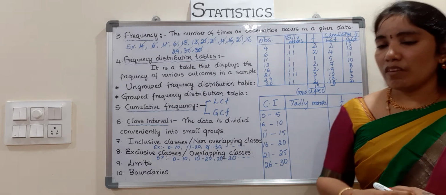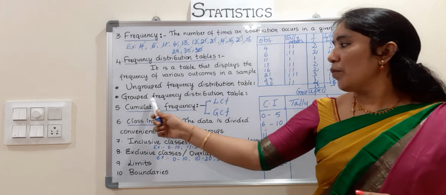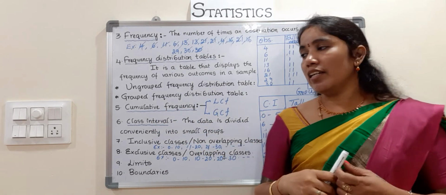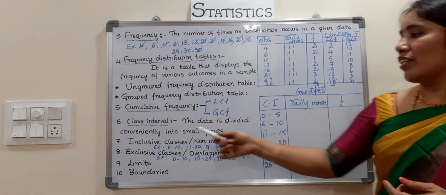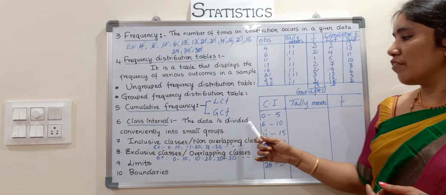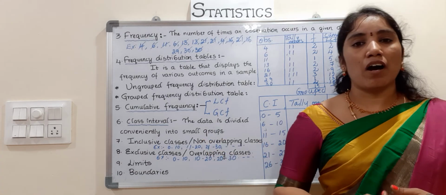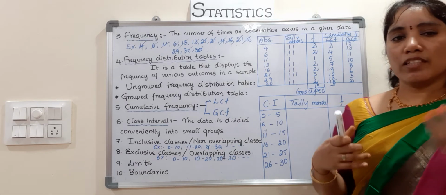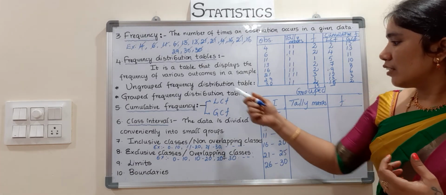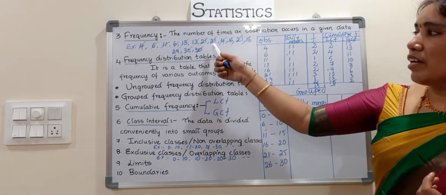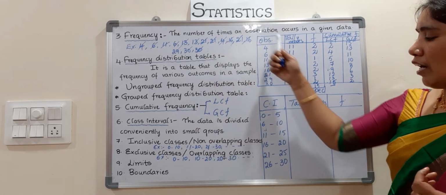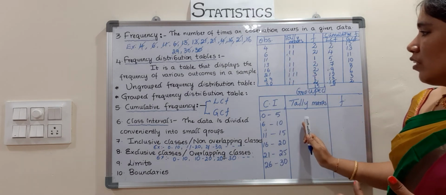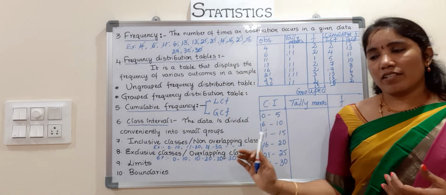So, now coming to the grouped frequency distribution table. In this grouped frequency distribution, we need class intervals, children. So, what does class interval mean? The data is divided conveniently into small groups. Based on the data, you can convert it into small groups. So let us take this data. The same example I drew, I take it in the grouped data table also. In this grouped data table, take class intervals, children.